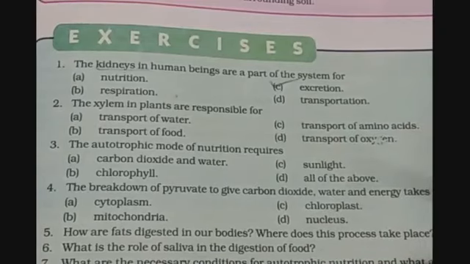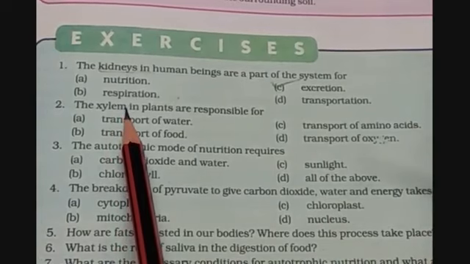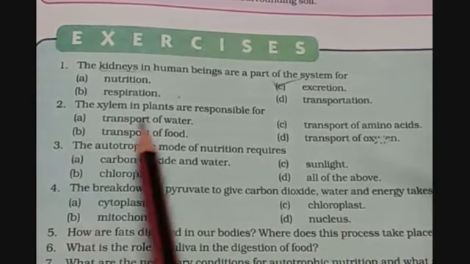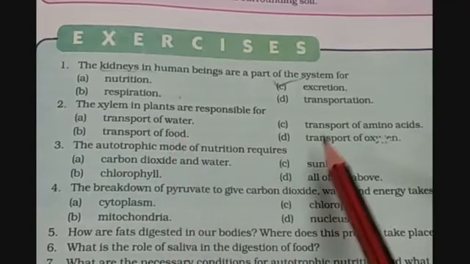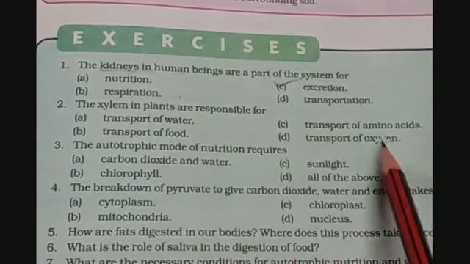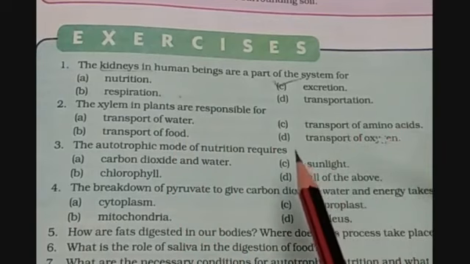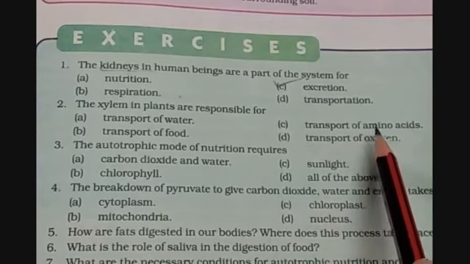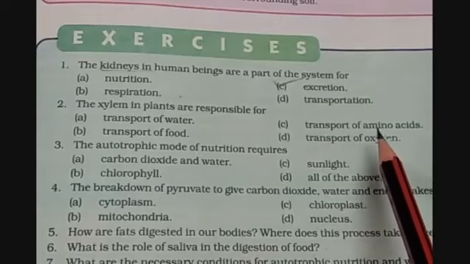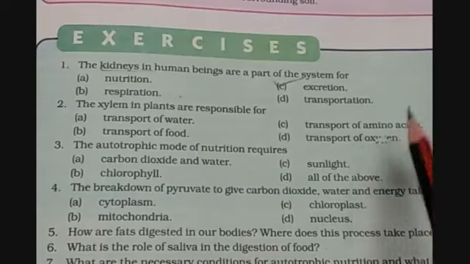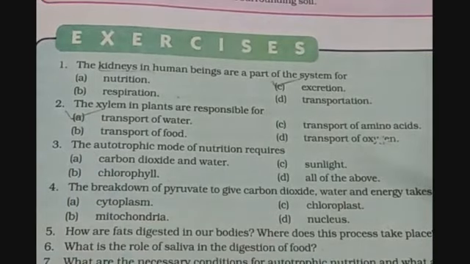So children, in plants, xylem tissue is responsible for the transport of water, because the transport of food is done by the phloem tissue, transport of oxygen is done by stomata, and transport of amino acids is not happening here, because if we take them in the food itself, then these are transferred with the help of phloem only. So option A is the correct option.